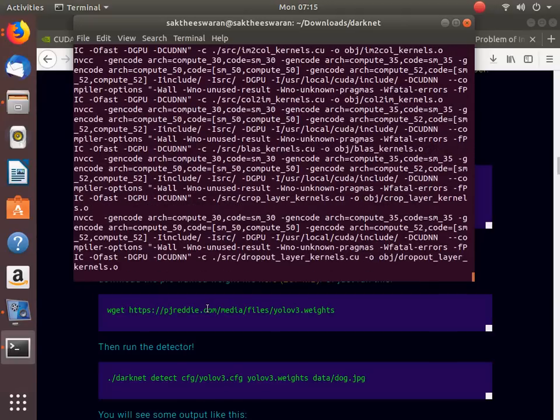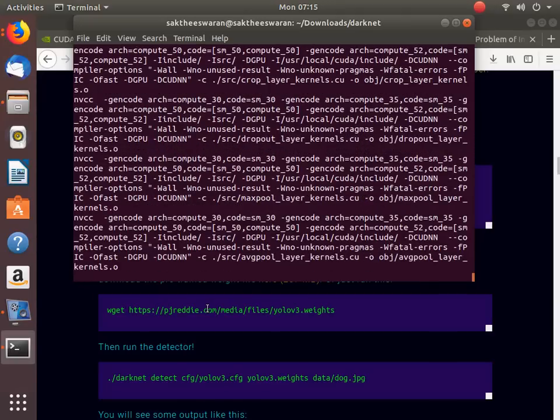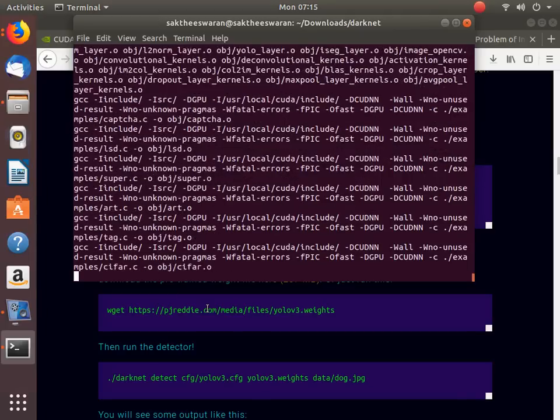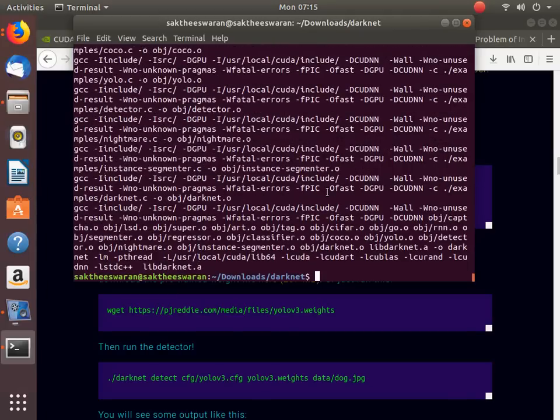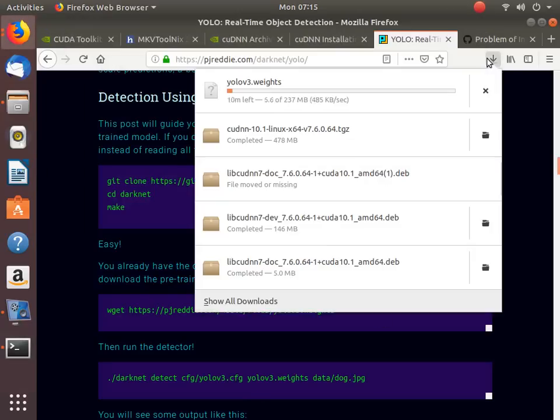There were no errors with 10.1, the latest version. Also we are going to install OpenCV 3.0. There were no errors. Then we must check this thing. So let this get downloaded. Let me get a cup of tea and come back.